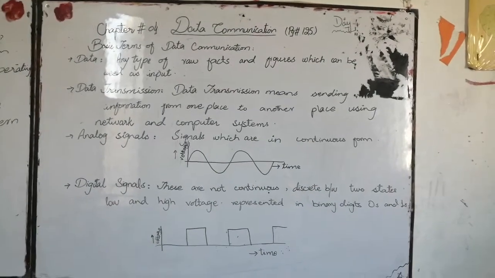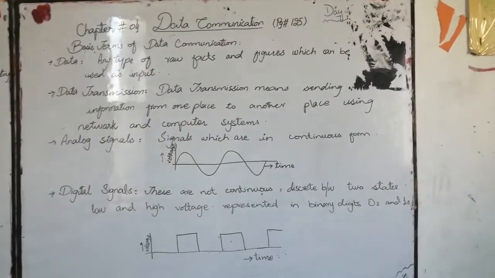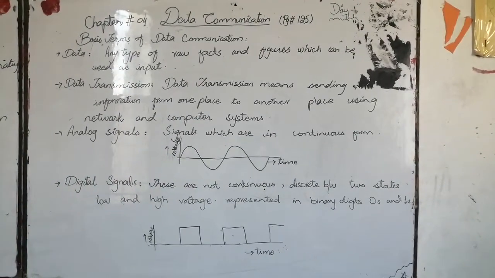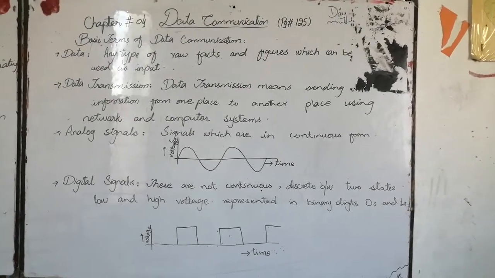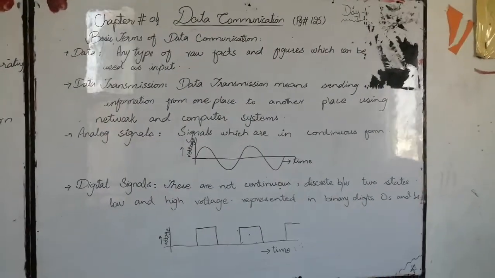We will start our chapter number 4, that is data communication, page number 125. And first of all, what is data communication? Basically, data communication is the transmission of data between 2 points. Then there are some basic terms of data communication.